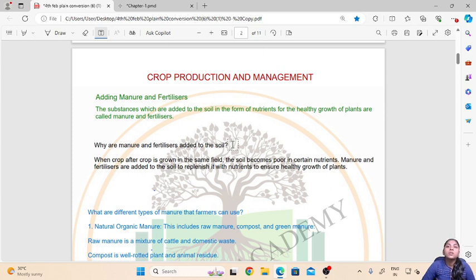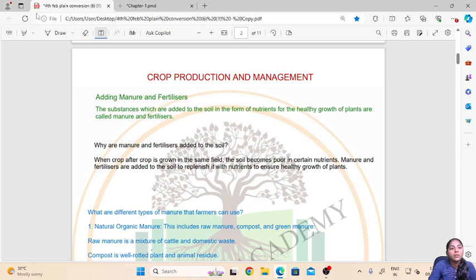Now why are these manure and fertilizers added to the soil? When a farmer grows crop after crop in the same field, the natural nutrients which are present in the soil will slowly start to deplete, as these nutrients will be used up by each of the crops. Since the nutrients start to deplete, the soil becomes poorer in certain nutrients. Now the farmer will need to provide these nutrients to the plants for their healthy growth.